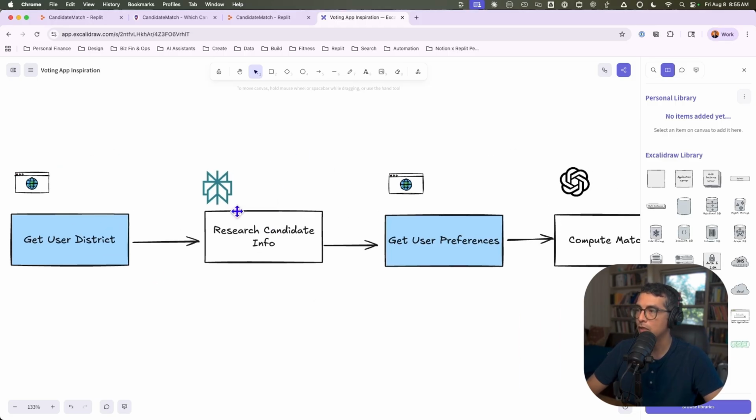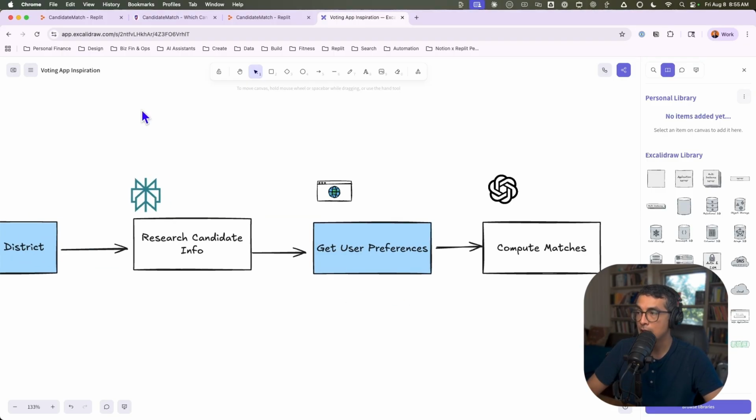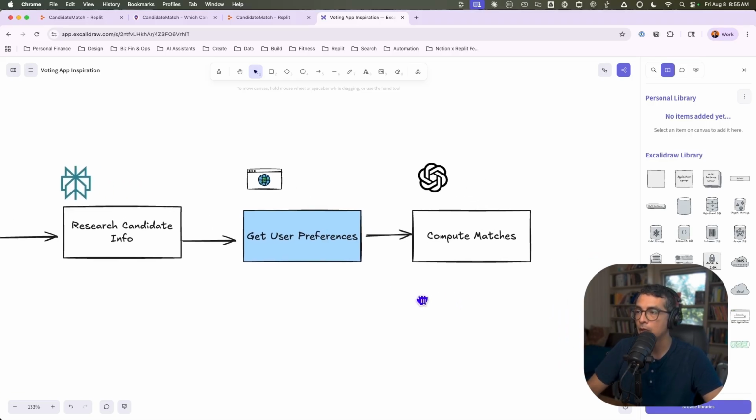And then what happens is there is a job that is sent to Perplexity Sonar to find the candidates in that district that are running in 2026 for Senate or for the House, and then B, to do research on those candidates across the different categories that the quiz is based on. Then while that research is being done, the user is going through the quiz so that we can identify the preferences of the user. You saw me do that just a moment ago.